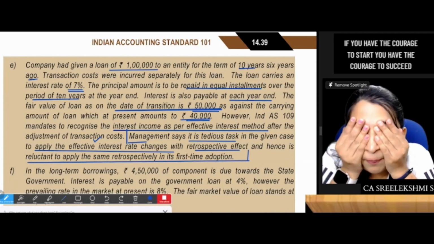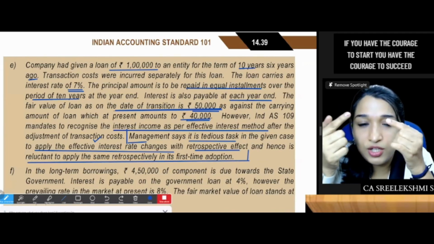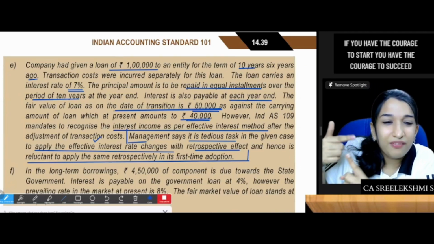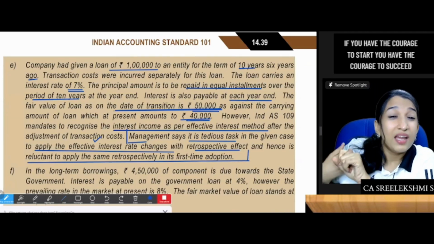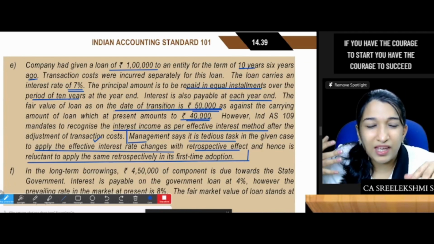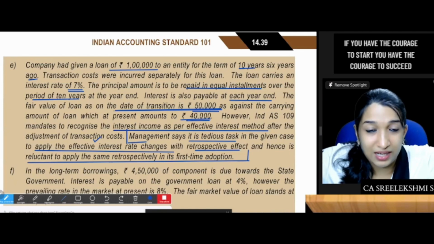Now I want to remember what is the rule regarding measurement of financial asset, financial liability. Financial asset, financial liability can be retrospectively accounted only if EIR at that time, when that loan was raised 6 years ago, right?